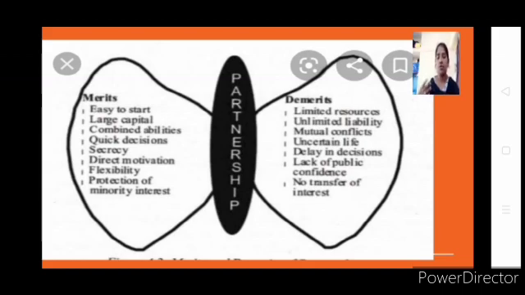For example, if you want to start a firm, a business, and you don't know which type of ownership you want, whether to do it on a sole basis or to have partners, how are you going to weigh the difference? Only if you know the features, merits and demerits. Hence, it is very essential to understand everything. I hope you'll go with the notes and try to understand.